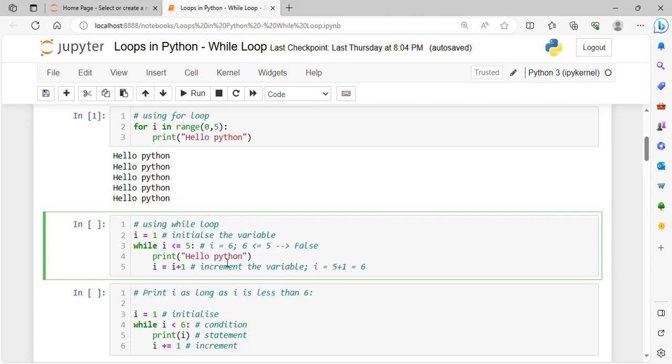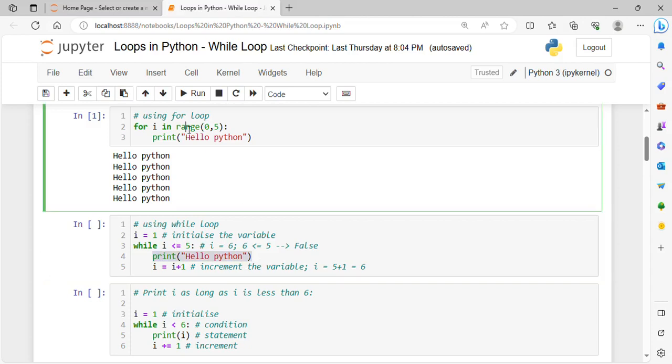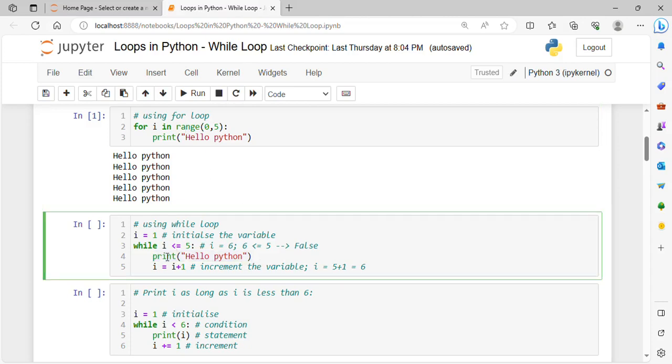And what operation are we doing in the block of code? We are printing hello Python. It is the same program, we are just doing it with the help of a while loop. Print hello Python, and at last, as I said, we must not forget to increment the variable which we have initialized. We have initialized I equals to 1, so we must increment it: I equals to I plus 1, or I plus equals to 1. You may use the increment and assignment operator.